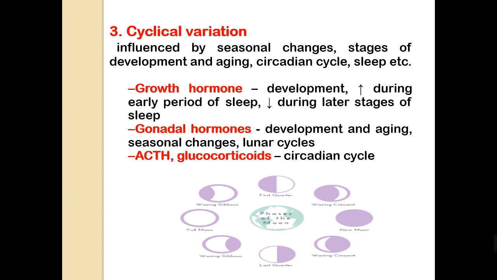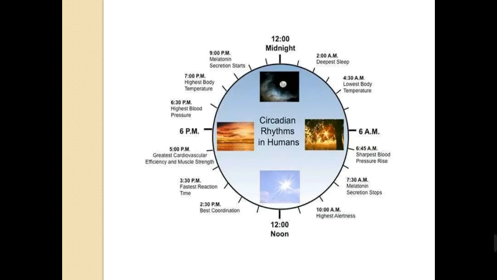The ACTH and glucocorticoids are also affected by the circadian cycle. As we see in this figure, which represents our 24 hour hormonal changes, at midnight changes will start.